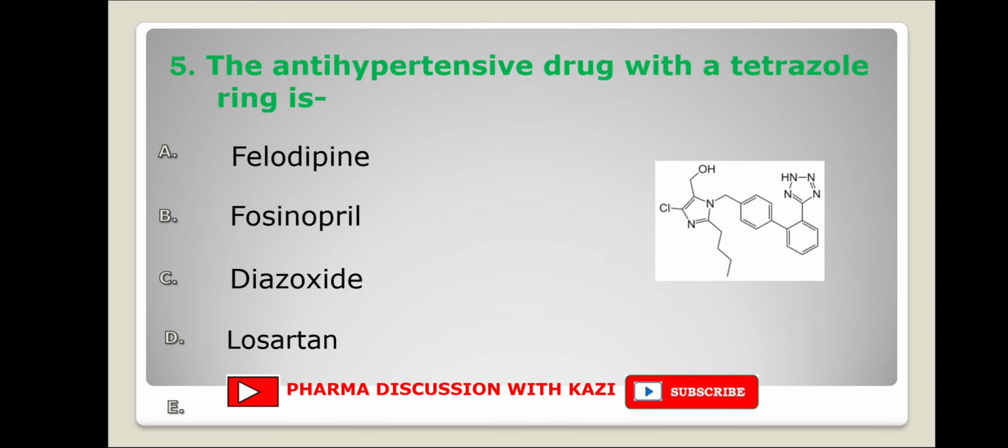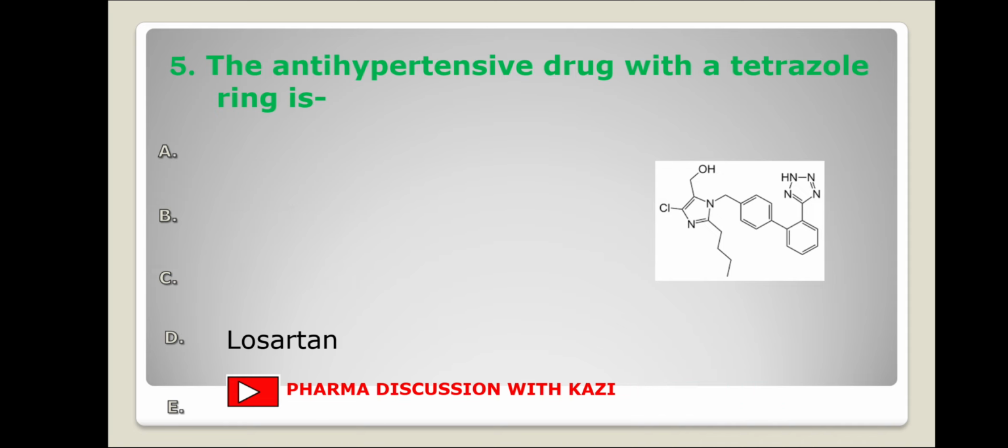Next question. The antihypertensive drug with a tetrazole ring is: felodipine, fosinopril, diazoxide, losartan. The correct answer is losartan. And this is the structure of losartan. It is seen that it has a tetrazole ring, consisting of a 5-membered heterocyclic ring with 4 nitrogen.